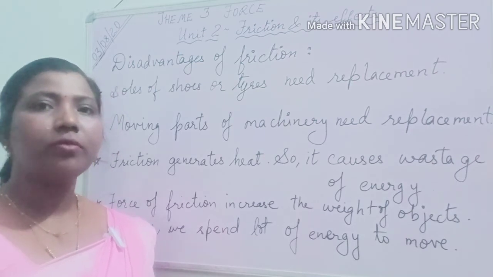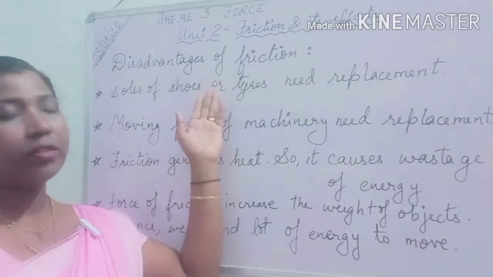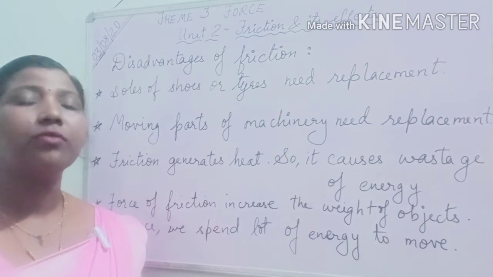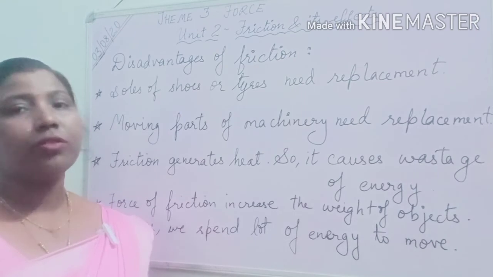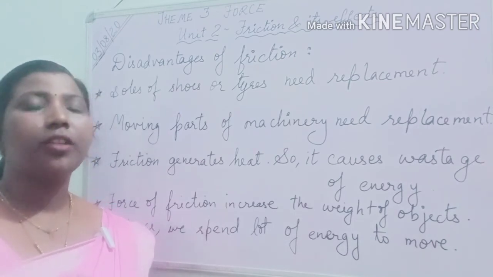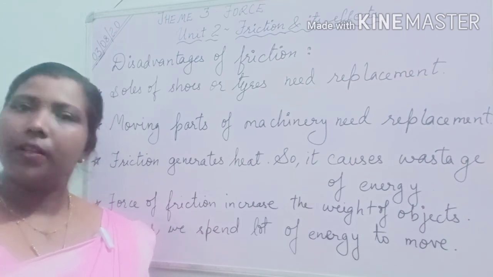Then we can fall down. So in the disadvantages, we have to replace those things, otherwise we will get slipped. Tires are also the same thing. If the tire of a bicycle or a car gets slippery, then it slips. Is that clear?